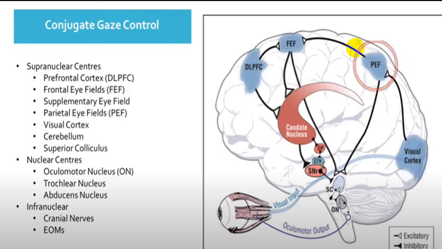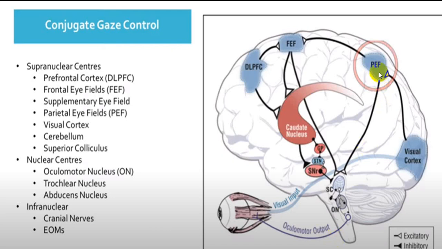The frontal eye field center is concerned with saccadic eye movement, that is rapid movement, and the parieto-occipito-temporal center is concerned with pursuit movement, or slow movement.